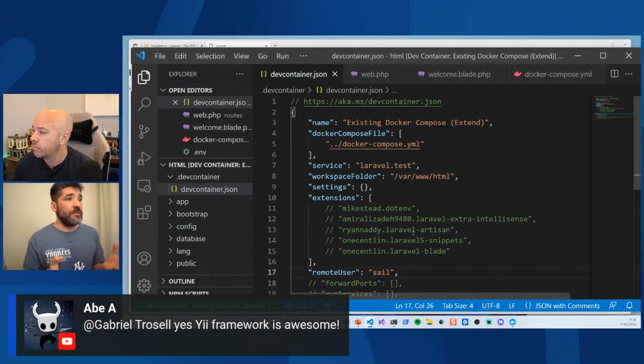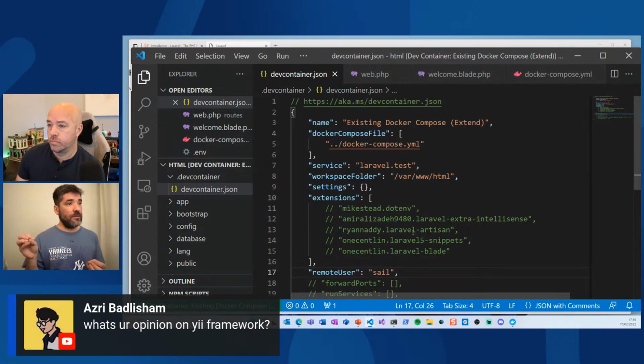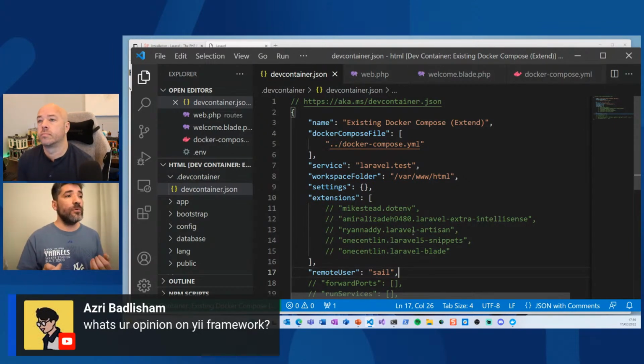We asked the community, I can help you with that. If you want your framework to support dev containers like this, we can help you to get there. We can help you with the pull request. We would love for all PHP frameworks to support dev containers out of the box. As far as I know, right now it's Laravel because we contributed these changes to them.